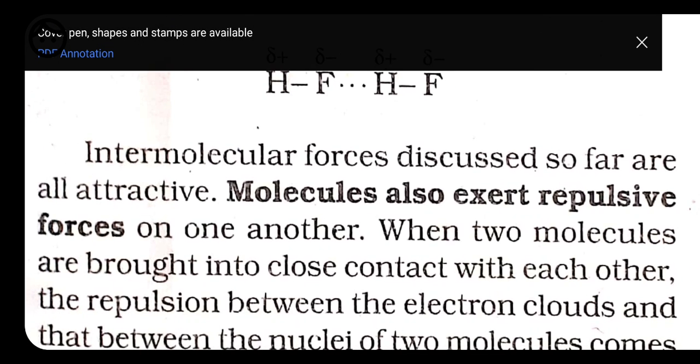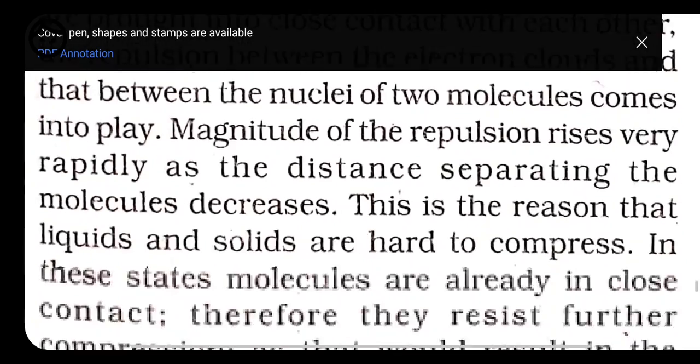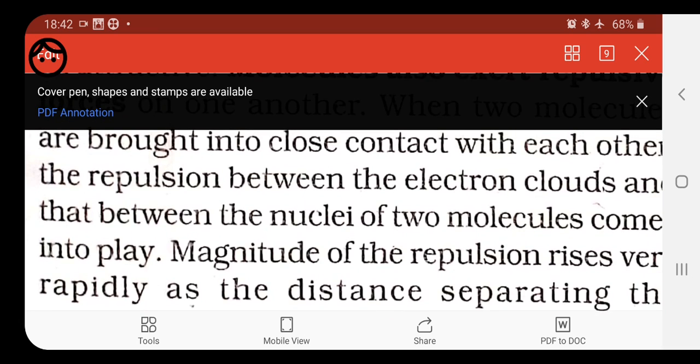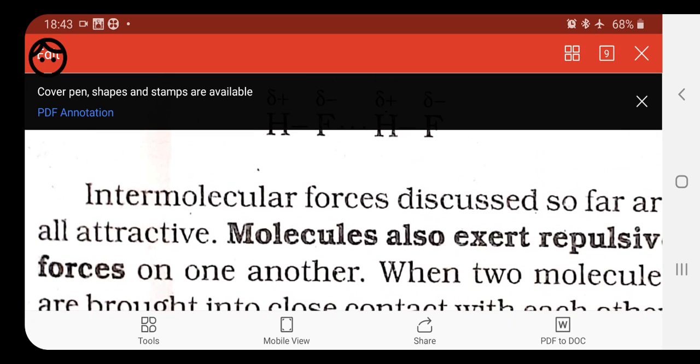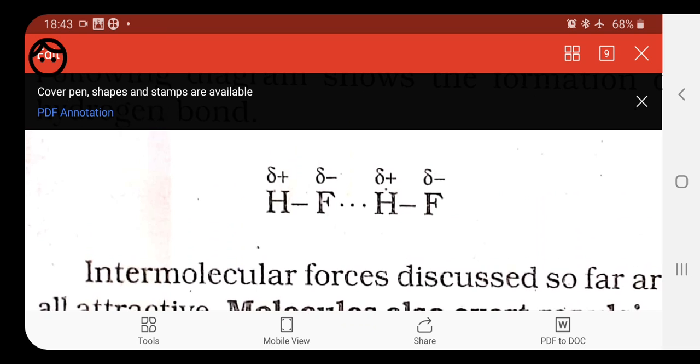Here we have two types of hydrogen bond, intermolecular hydrogen bond and intramolecular hydrogen bond. What do we mean by intermolecular and intramolecular hydrogen bond? We do not have much explanation of this here, but I will let you know. Intermolecular hydrogen bond is one in which the hydrogen bond forms between two different molecules. Like we have one hydrogen fluoride and another hydrogen fluoride. See here, we have two different molecules of hydrogen fluoride.